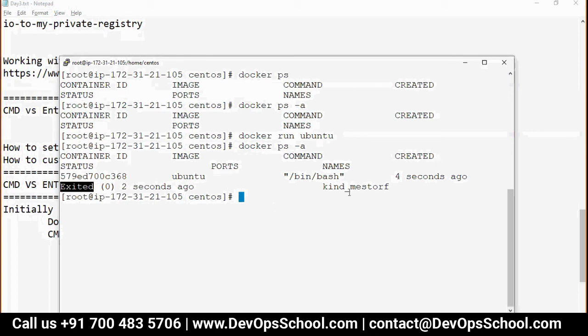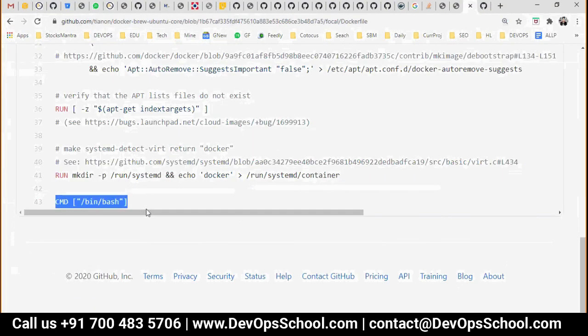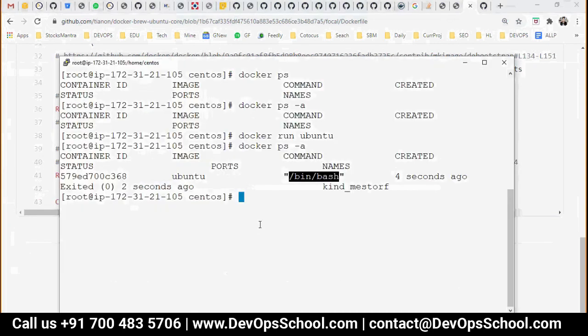But here, what do you have? Bin bash. Now bin bash is matching with this one, correct? So here PID1 was your bin bash. It got exited, and that's a different question. Now guys, can I change this bin bash to something else? docker run ubuntu ls.